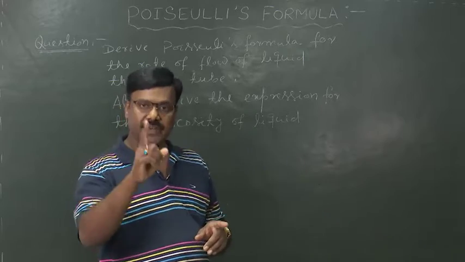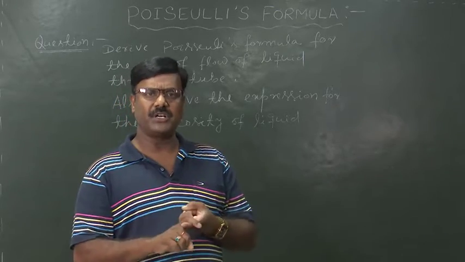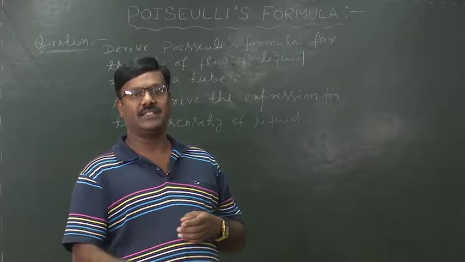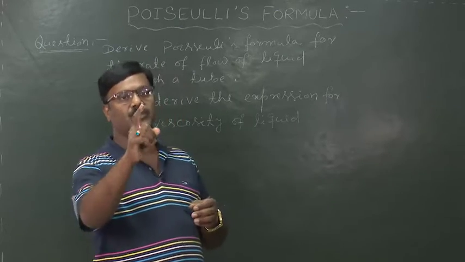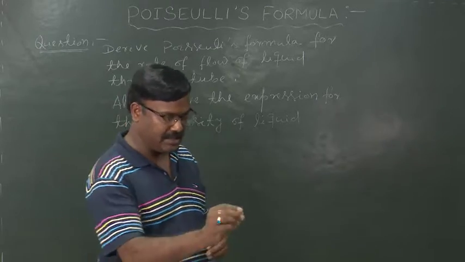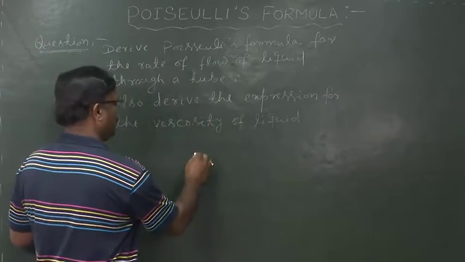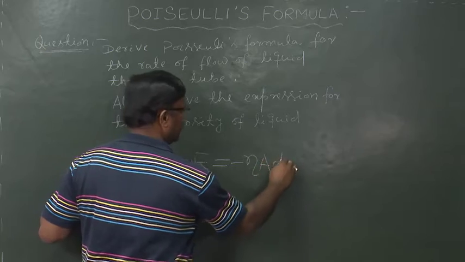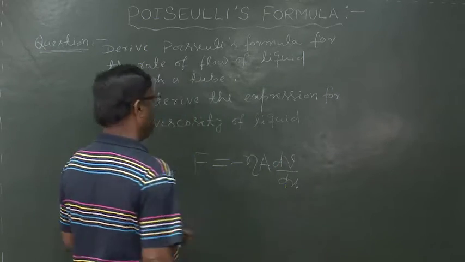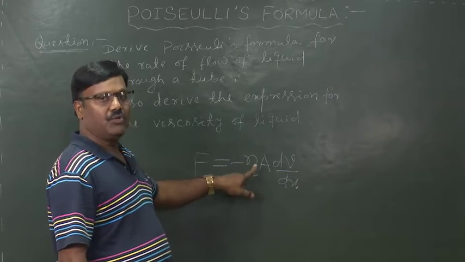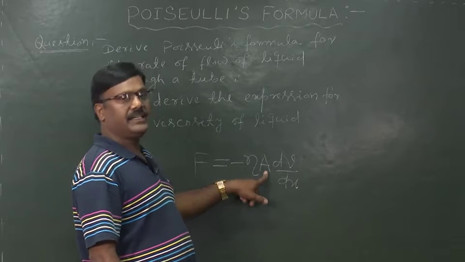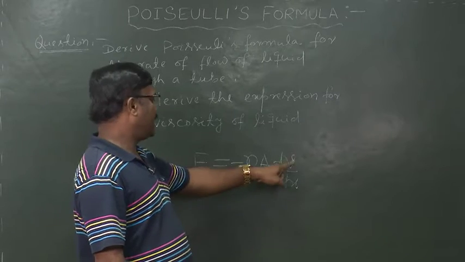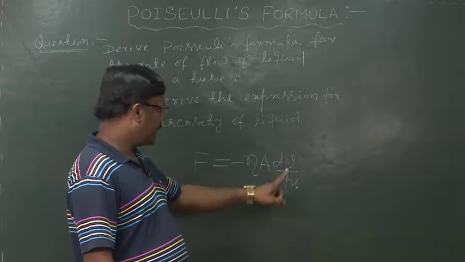That means every viscous liquid has the property of viscosity, and the force associated with viscosity is known as viscous force, and that viscous force is expressed in terms of Newton's law as F equals minus eta A dV by dx, where eta is the coefficient of viscosity, A is the area of cross section of that tube through which the viscous fluid flows, and dV by dx is the velocity gradient.